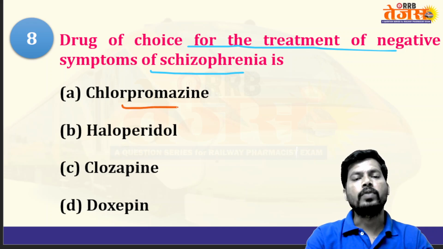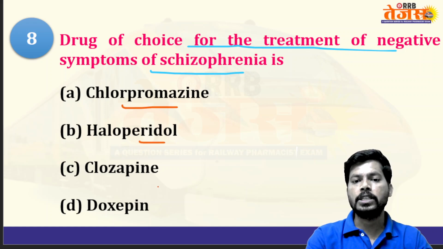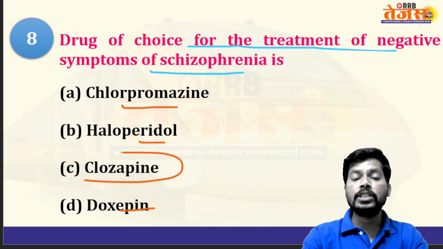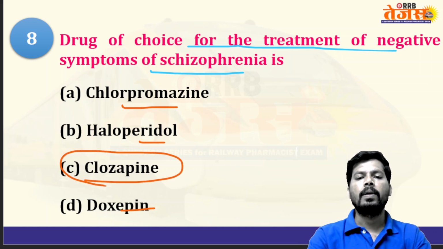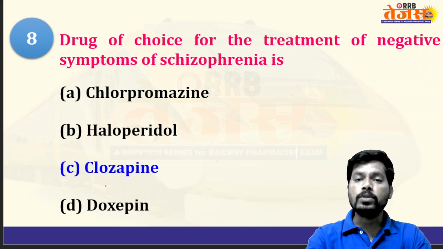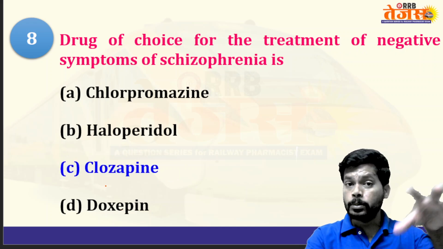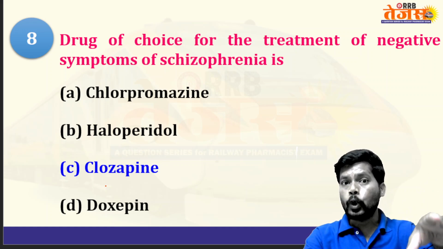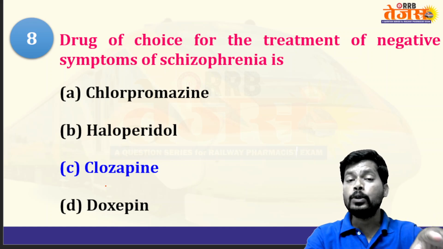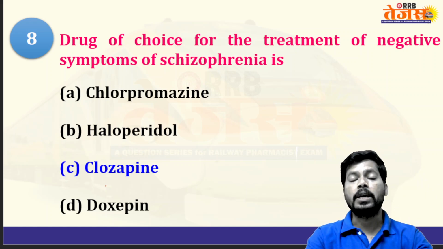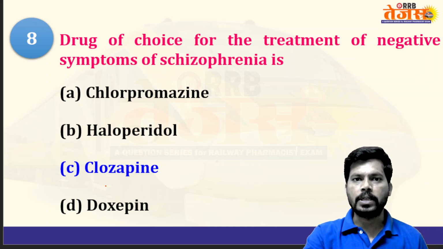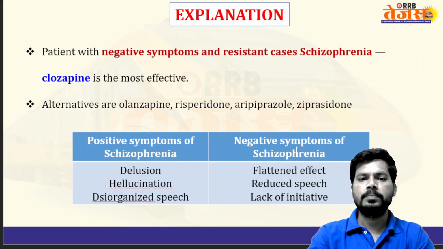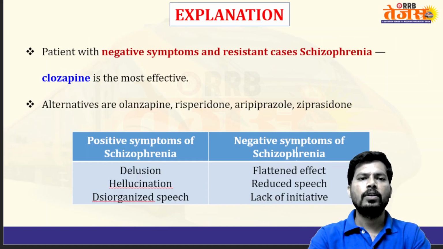So chlorpromazine is first generation, haloperidol is first generation, doxepin also comes under first generation. Clozapine is a second generation or atypical antipsychotic, so it is for treatment of negative symptoms of schizophrenia. Negative symptoms of schizophrenia are because of a decrease in dopamine levels in the mesocortical pathway. The cortex is responsible for our sensory activities. If dopamine is decreased in the cortex, our sensory activities will be decreased. So let's see the discussion here for more clarity.